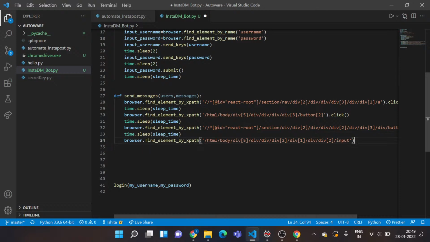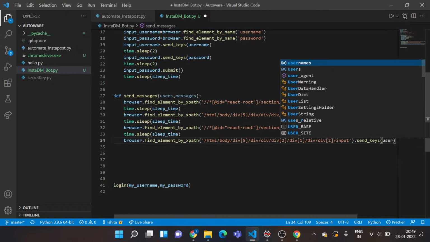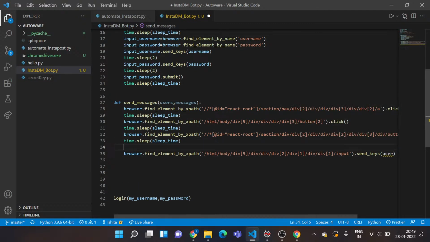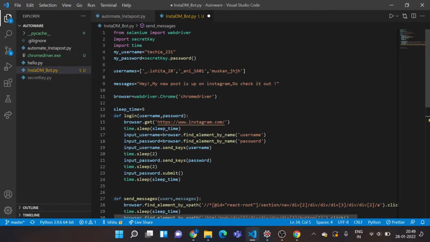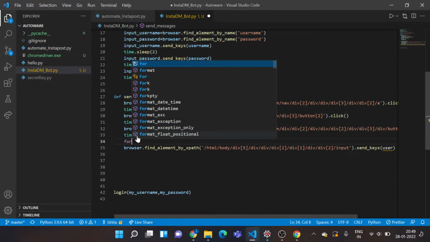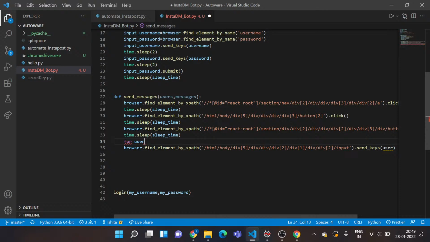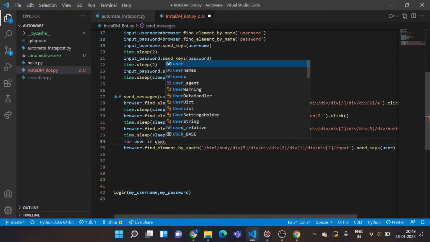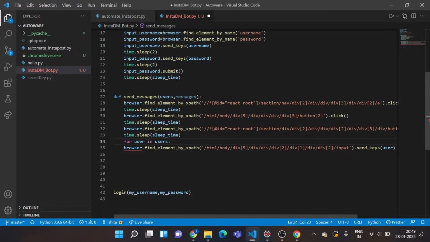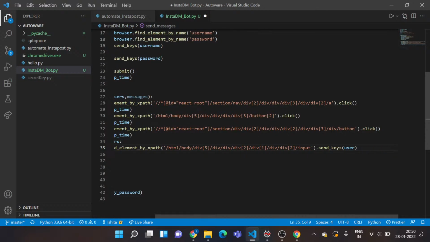I'll say dot send underscore keys user. Okay, I forgot one thing. There's a list of users, so I need to iterate over them. So for that I need a for loop. I just forgot entering that. So it would be for user in users, and I need to give proper indentation. I've actually given this sleep time. Let me just check the code once. Yeah, fine. I'll send my username.